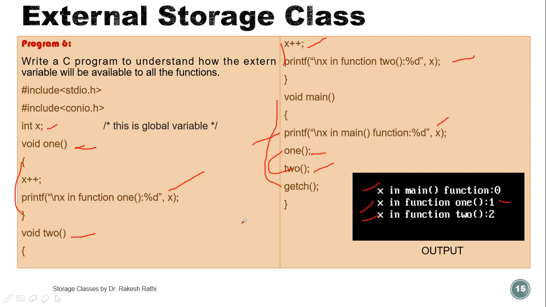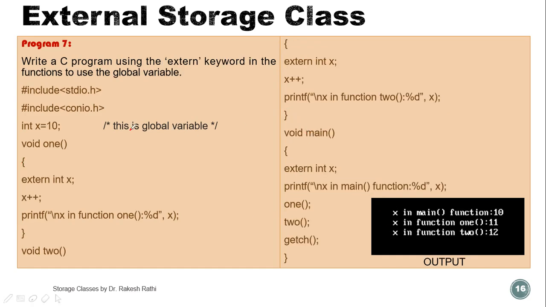So if we declare the external storage class, the value of this global variable is available for all the functions, all the user defined functions, like in this program. Now this is another example: write a C program using the extern keyword in the function to use the global variable. Here we are using the extern keyword in the function.